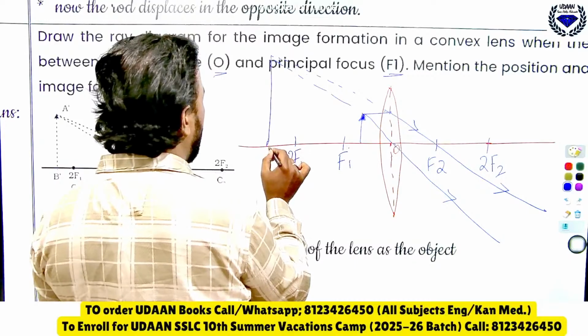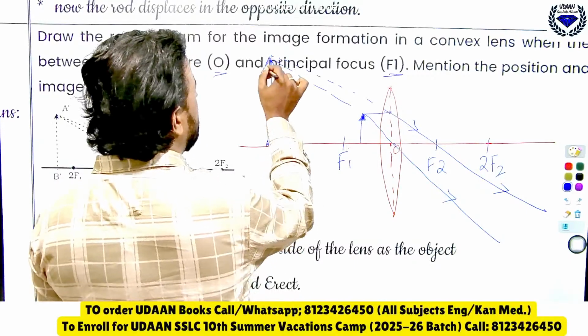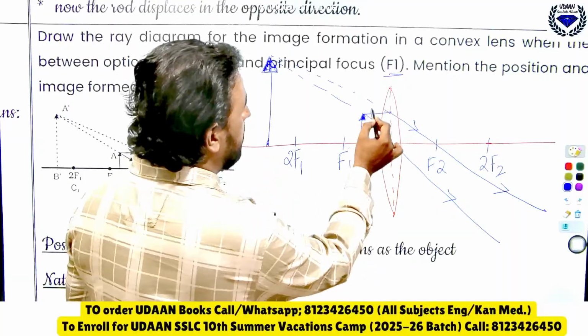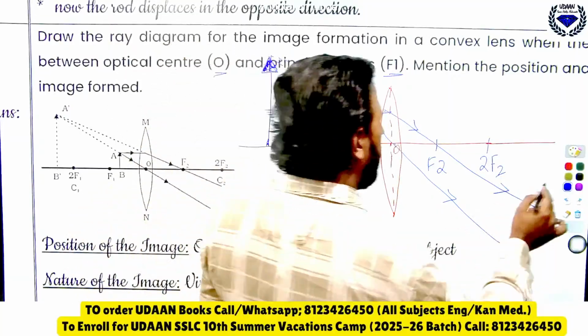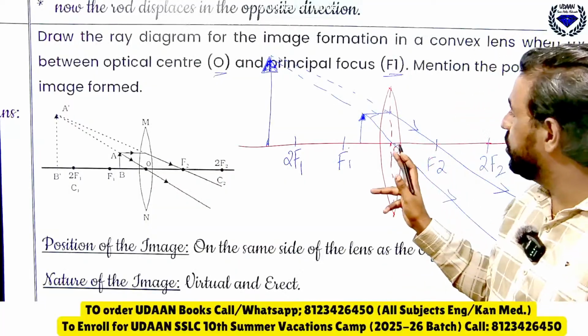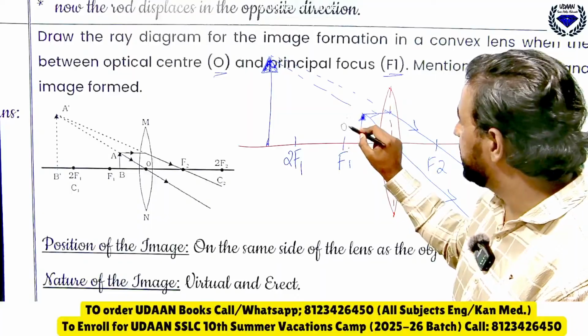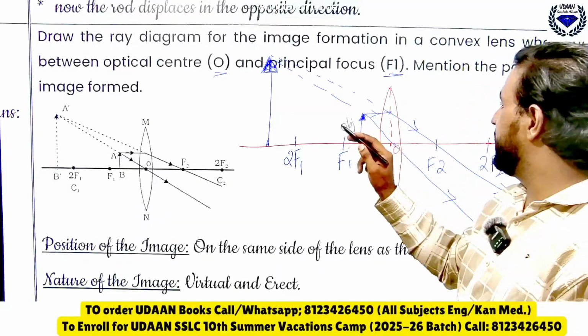They will meet somewhere here, you can assume. Now this is the final diagram. You should be able to draw like this. Now where is the image formed? See here. So the image is formed on the same side of the object. So this is the object and this is the image.